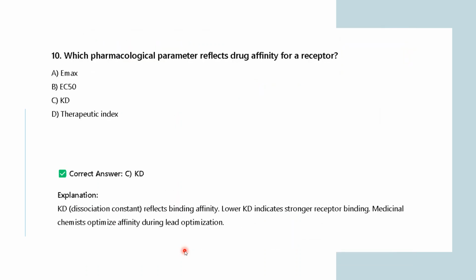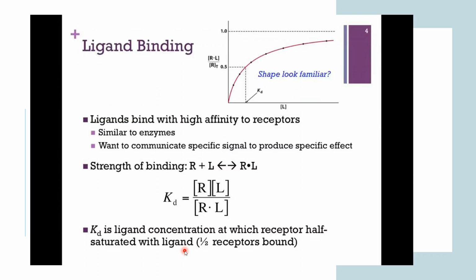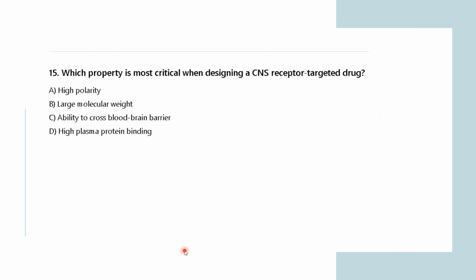So is it clear to everyone why KD is the parameter which reflects the drug affinity for a receptor? Any questions on this? Okay, if not, then going towards the next question.